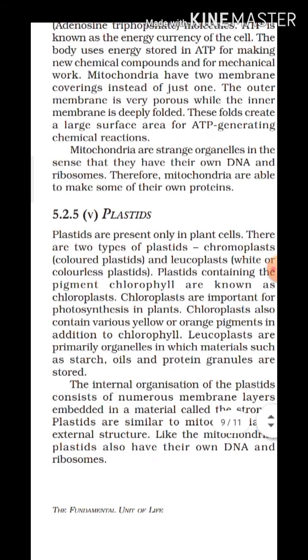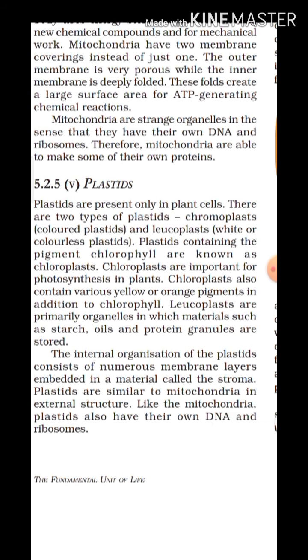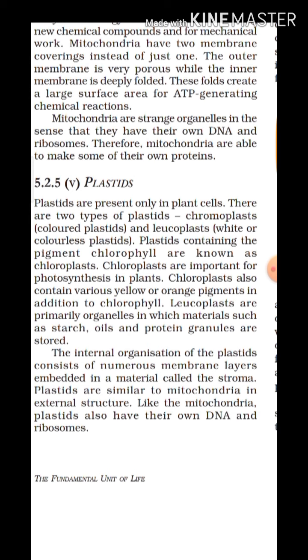The next cell organelle you see, if it is visible on your screen, is plastids. Plastids are present only in plant cells. There are two types of plastids. How many types of plastids are there? There are two types of plastids.